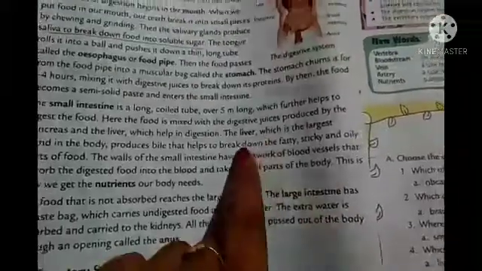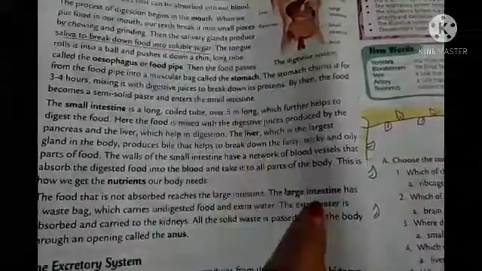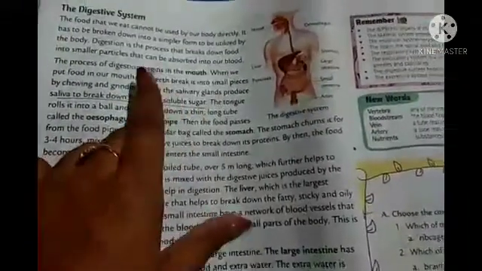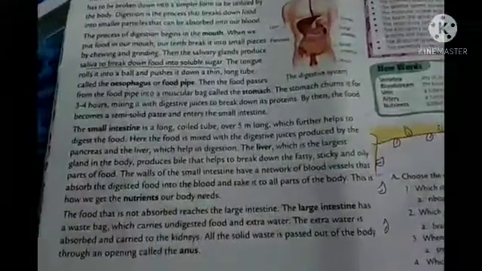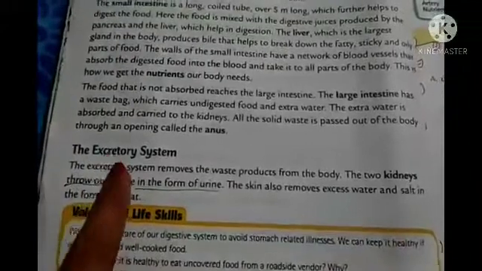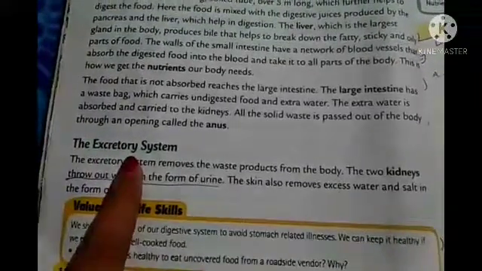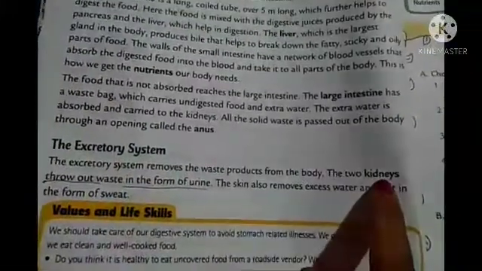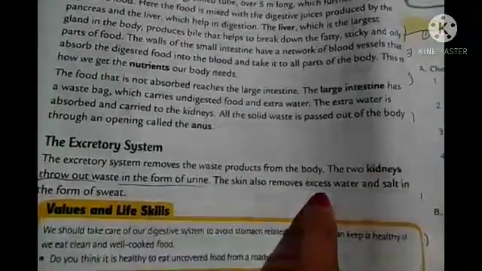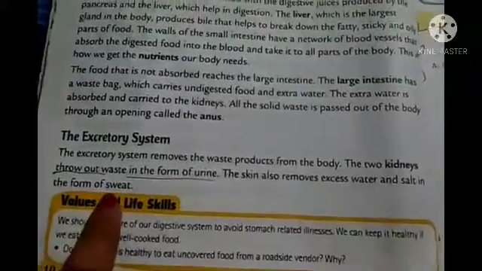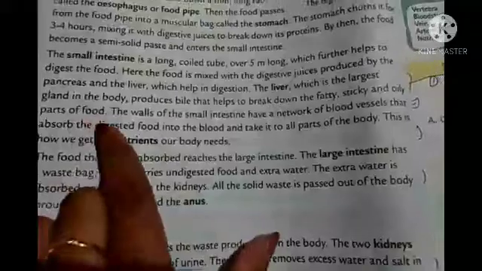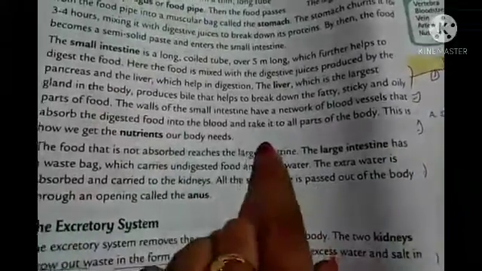And here each of them, like liver, stomach, large intestine, small intestine, their functions are given, starting from the mouth, the saliva, okay, everything. So you just go through. And lastly we have the excretory system. As you know, the excretory system helps us to remove the waste from our body, and the organs included here are the kidneys, and also the skin removes the excess water and salt in the form of sweat, as you all know, right?